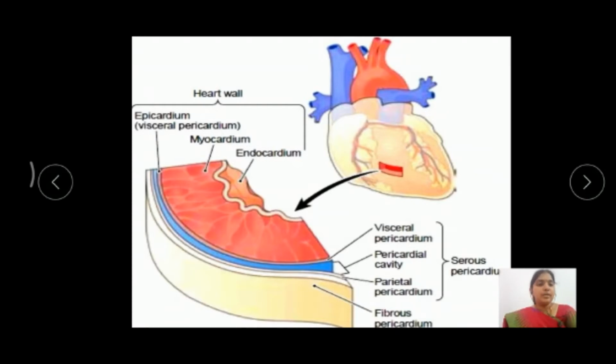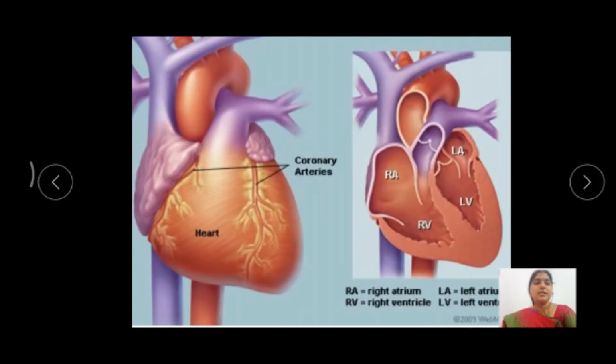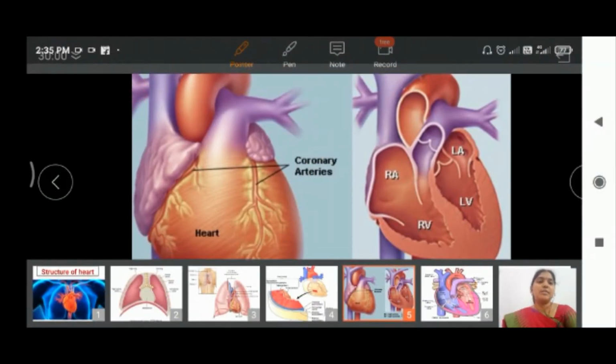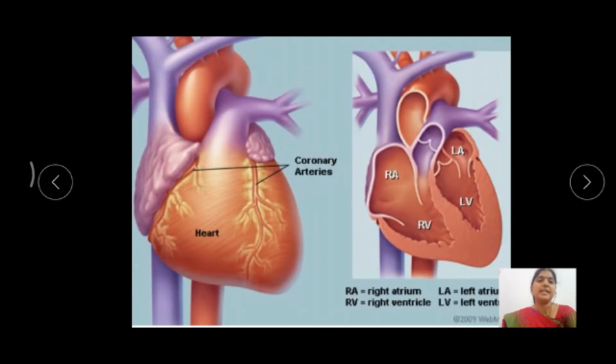Now we are going to discuss the external structure of the heart. The heart is generally divided into four chambers, that is, two atria and two ventricles. But in the external structure, we cannot observe these four chambers. Externally it looks like a pear-shaped or sac-like structure.